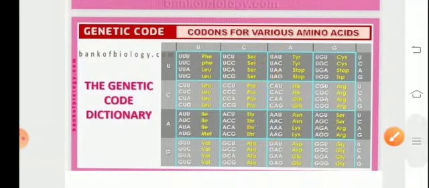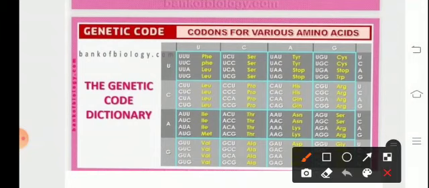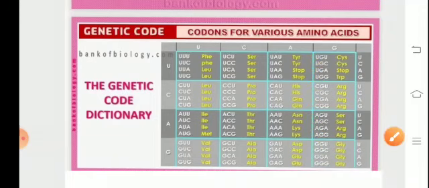Then we'll have to remember it as 2222. So that goes as 2 for tyrosine, 2 for the stop codon, 2 for histidine, 2 for GLN, 2 for ASN, 2 for lysine, and 2 for aspartic acid and glutamic acid. Those are the acidic amino acids.